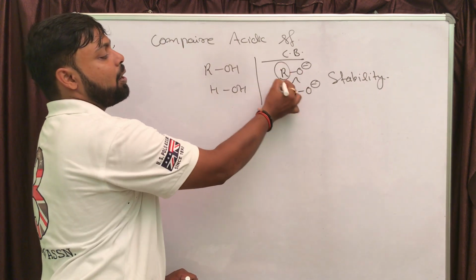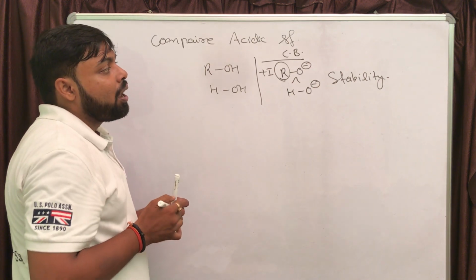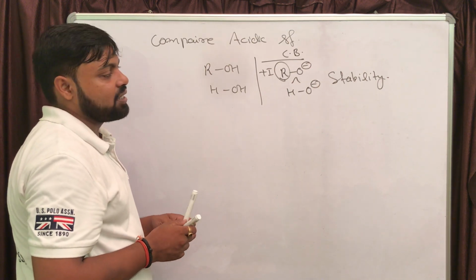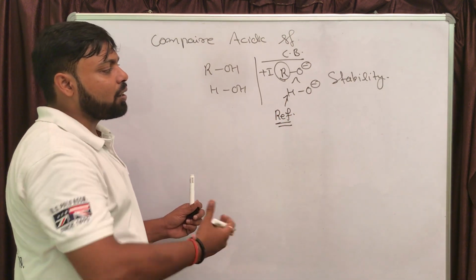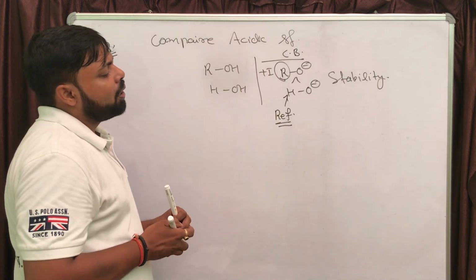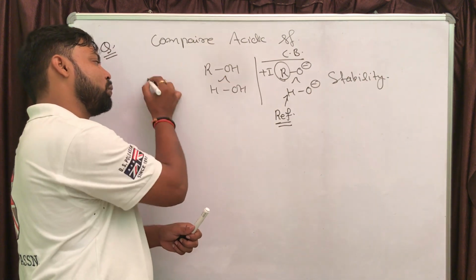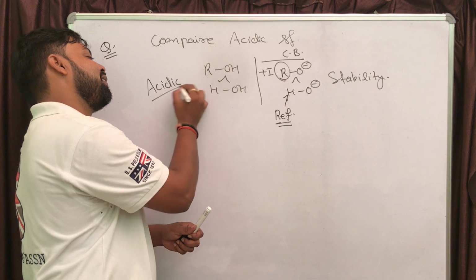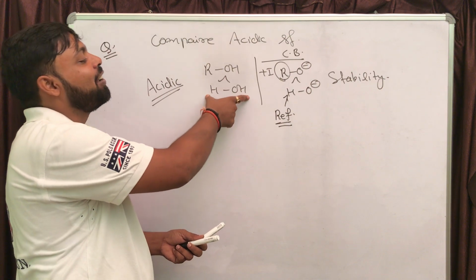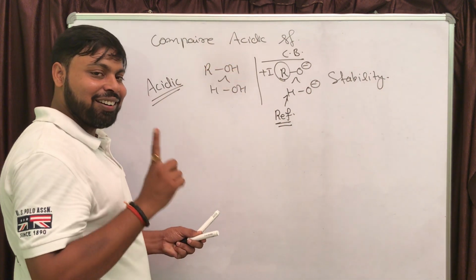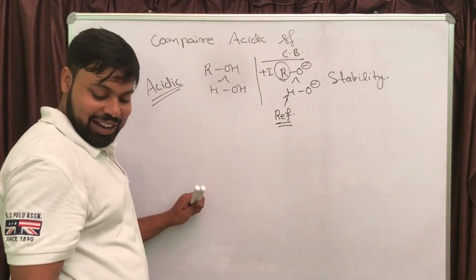The reason is this alkyl group will show a plus I effect. It is going to donate electrons, and an electron donating group will destabilize the negative charge, while hydrogen is the reference. So the alkyl group is going to destabilize the negative charge, and OH minus will be more stable than RO minus. If so, the acidic strength of water is more than alcohol. It is an important statement. Remember this: the acidic strength of water is going to be more than alcohol.